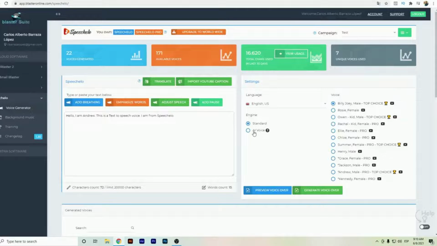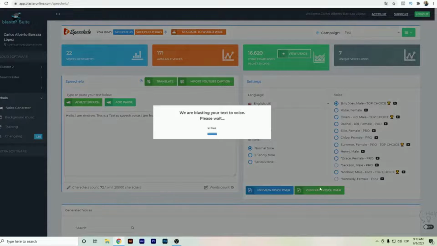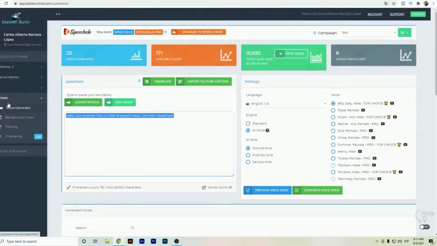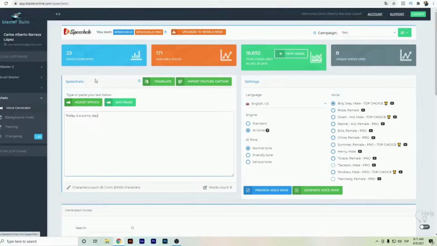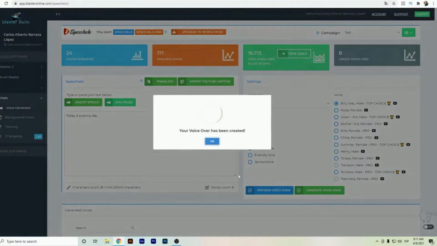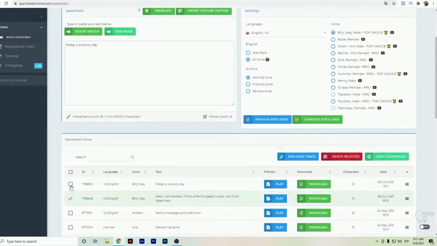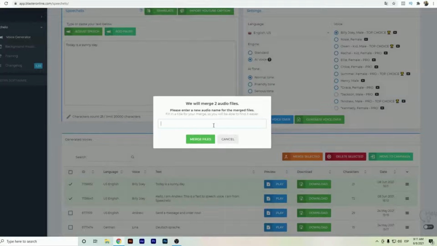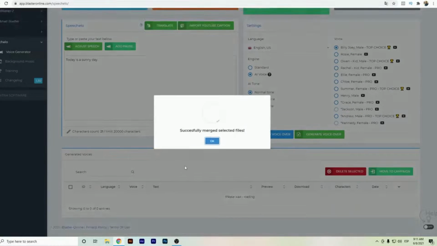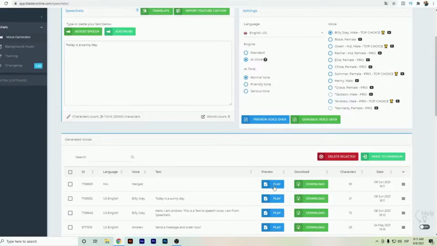So in comparison between the artificial intelligence voice and the standard voice, here you can even make some changes, but I prefer to stick to the AI voice. It's even better in my opinion. So we can just generate the voice here, and if we generate the two voices, we can do the mix here so that we can combine them in case we have more files or more text, and we just click play.